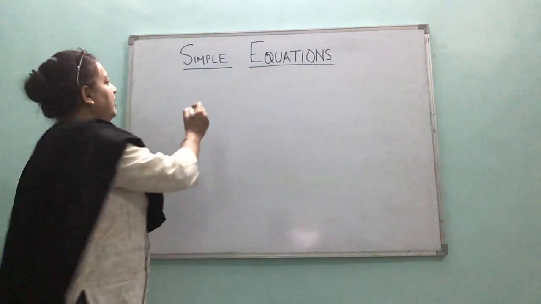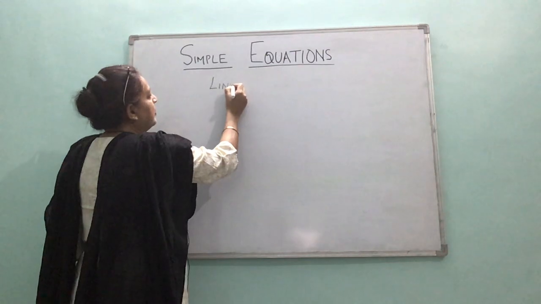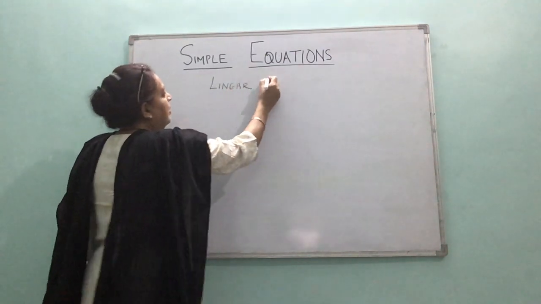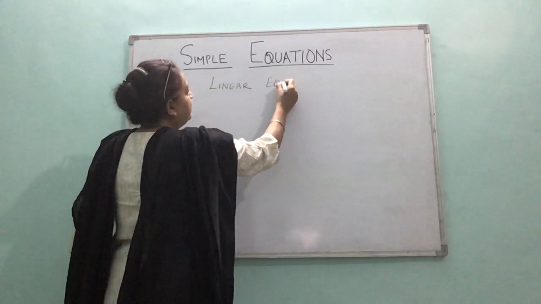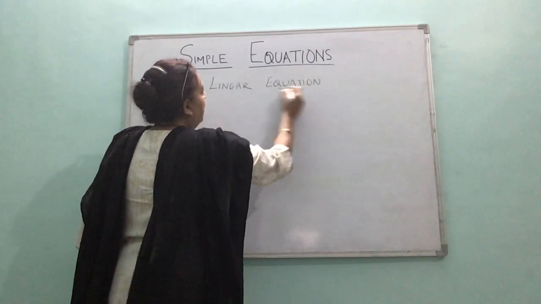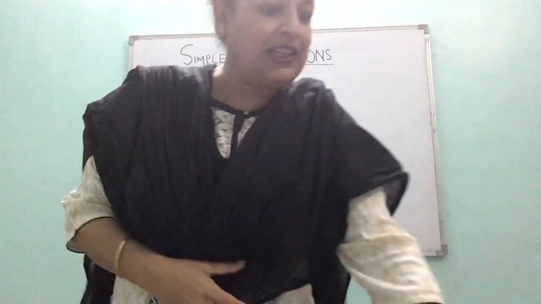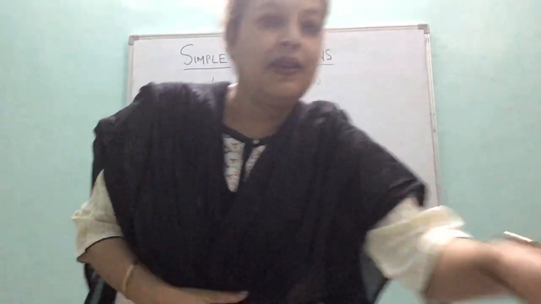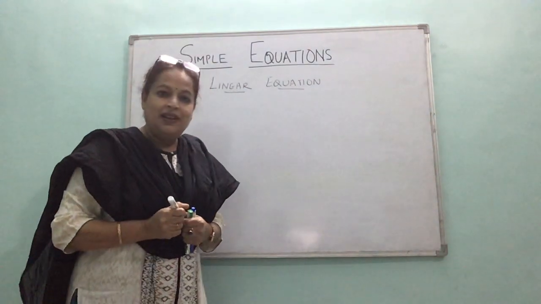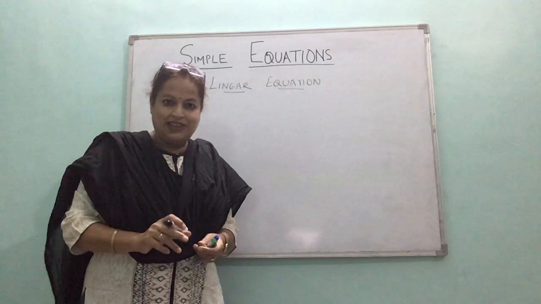Now it is linear equations. I'll explain the term linear equation. In an expression, you do not have an equal to sign. It's just an expression.